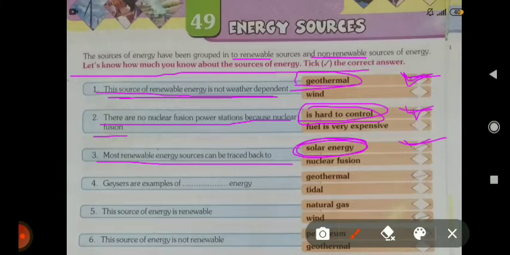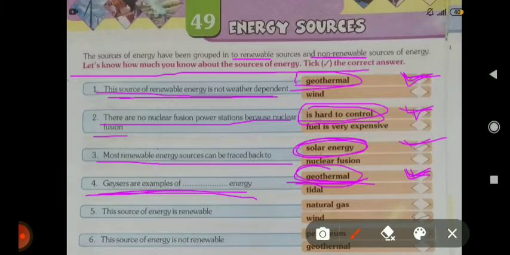Fourth, geysers are examples of geothermal energy. You have to tick geothermal here, because in a geyser, hot water comes out, and in geothermal energy, heat is continuously coming out from the earth. That's why it is called geothermal energy.